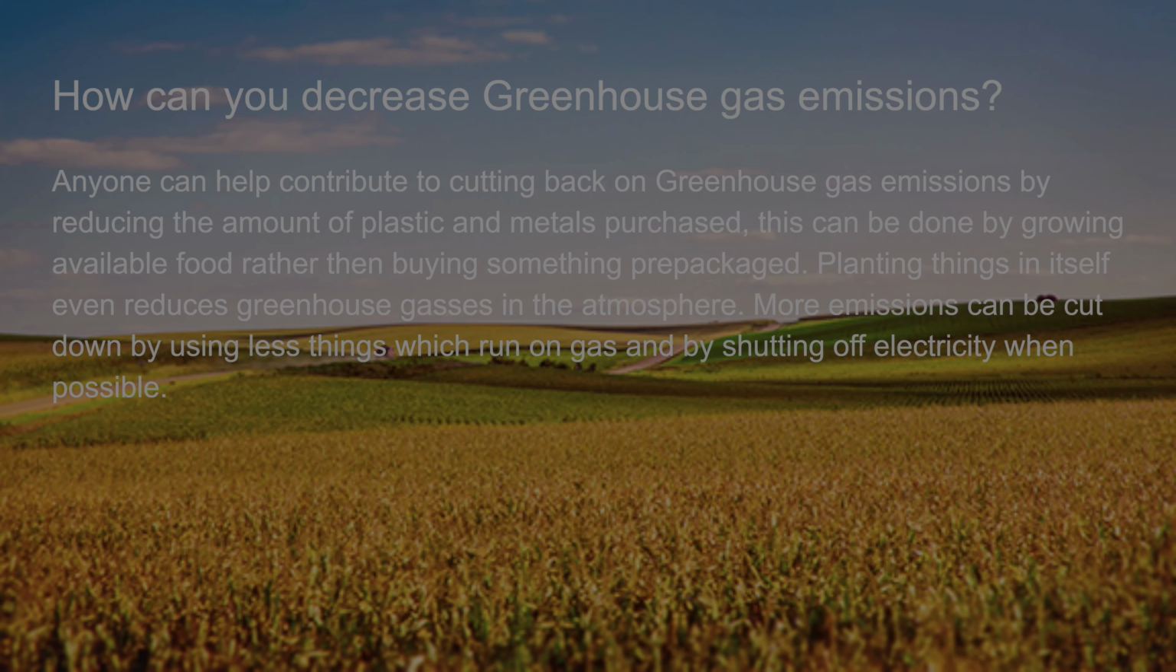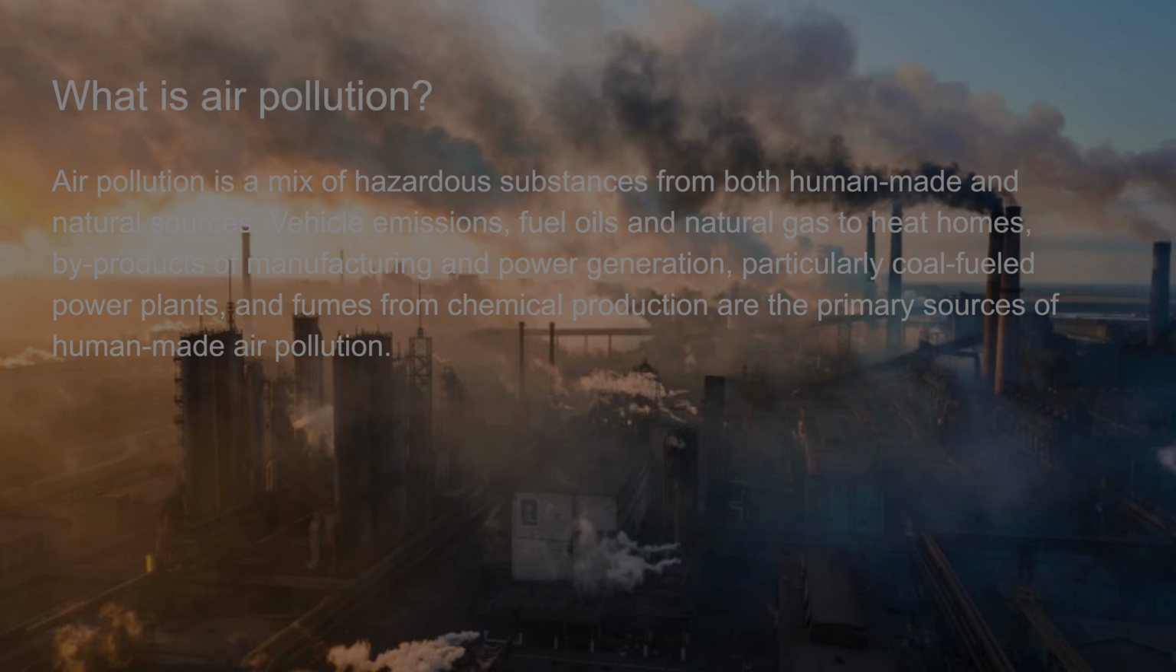How can you decrease greenhouse gas emissions? Anyone can help contribute to cutting back on greenhouse gas emissions by reducing the amount of plastic and metals purchased. This can be done by growing available food rather than buying something prepackaged. Planting things in itself even reduces greenhouse gases in the atmosphere. More emissions can be cut down by using less things which run on gas and by shutting off electricity when possible.